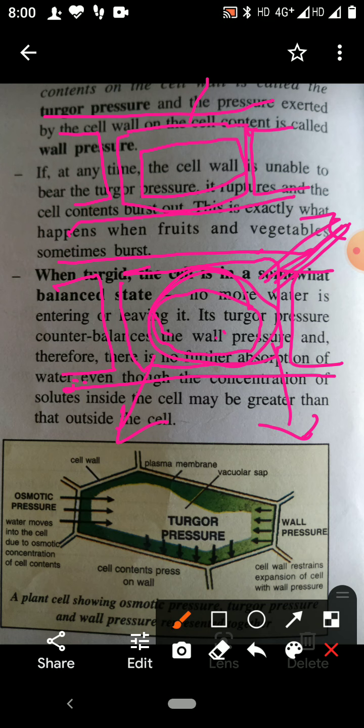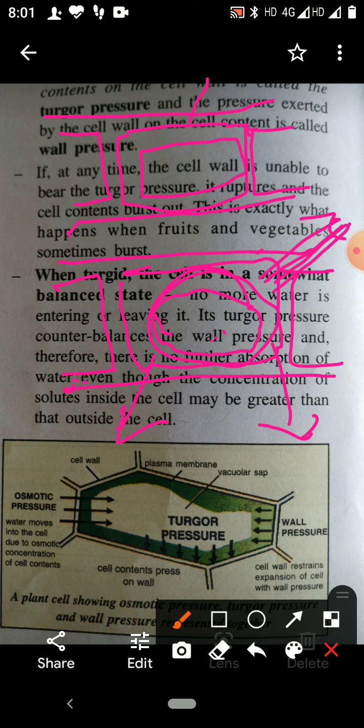So what is flaccidity? The condition in which the cell content is shrunken and the cell is no more tight. That is called flaccidity. It is opposite to the turgidity.